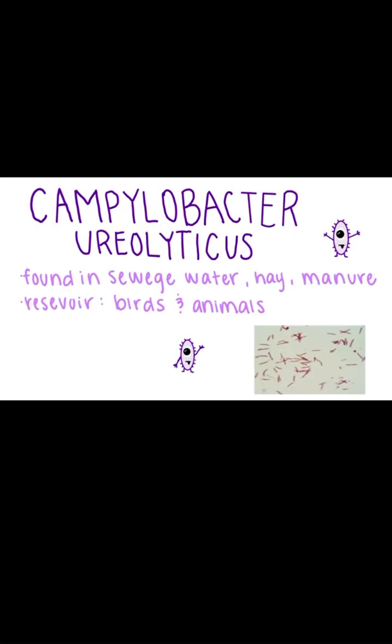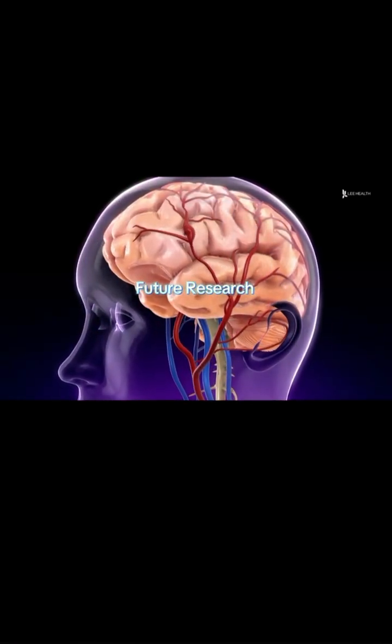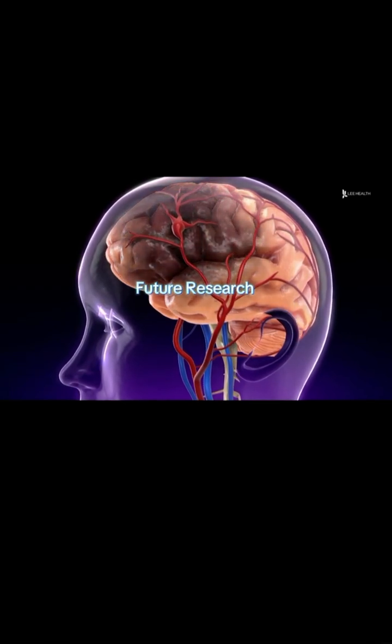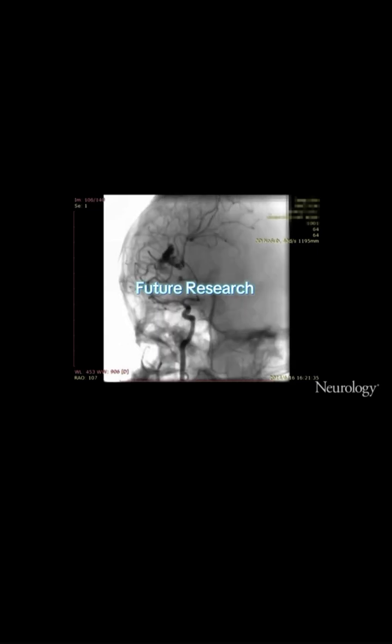Specifically found in the study, Campylobacter ureolyticus are gram-negative bacteria that are helical or curved in shape, which can degenerate into a coccoid form. Ideally, we should compare the intestinal microbiota before rupture with that of the UIAs to identify the bacteria responsible for the rupture, but it is difficult given the low rupture rate.